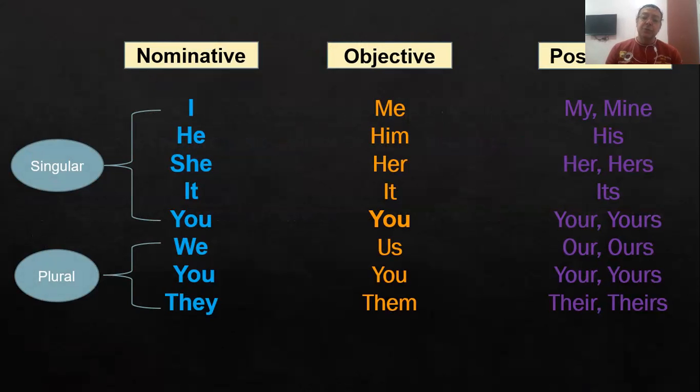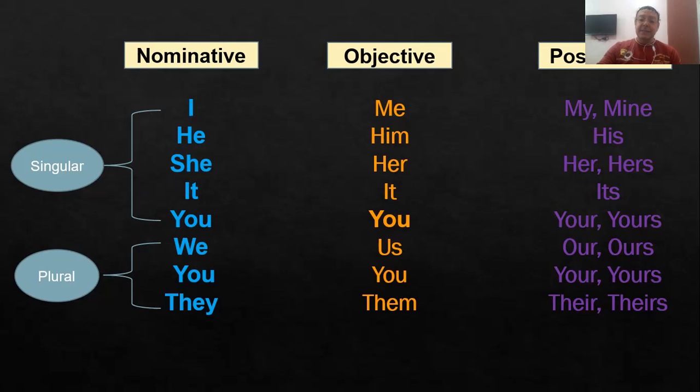So we have to change I into me, and he becomes him, she becomes her, it remains the same, you remains the same, we becomes us, and you remains the same for plural, and they becomes them.